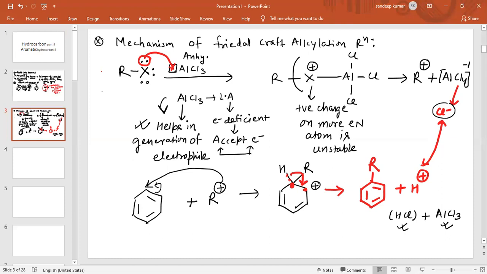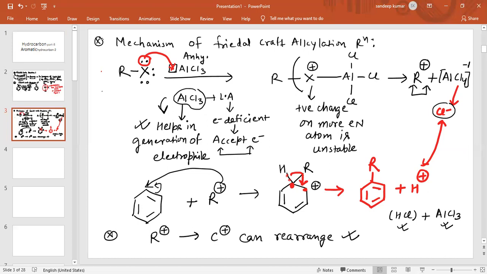So what is the purpose of using AlCl3? AlCl3 helps in the generation of carbocation. It means it helps in the generation of the electrophile. Now, features of this reaction: the R+ carbocation can rearrange. It means if there is an R+ carbocation, there is a chance of rearrangement. So rearrangement is possible in this reaction.